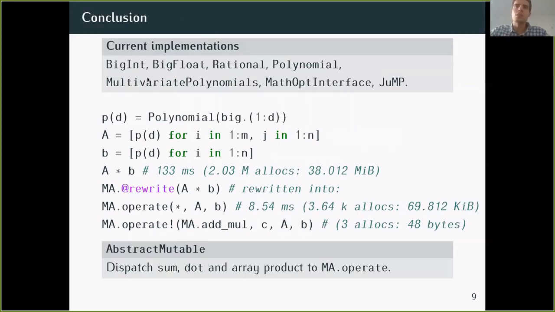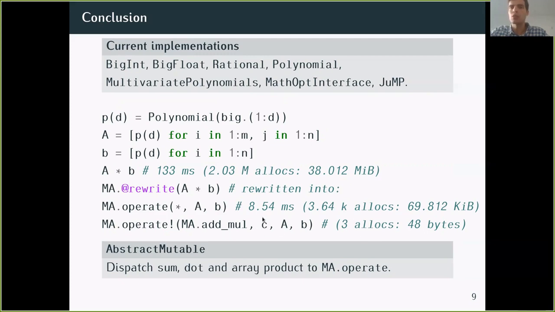So to conclude, we have already quite a few implementations of mutable arithmetics. These are some types implemented in base, and these four packages implement mutable arithmetics for some of their types. And so, for instance, if you create some matrix and vector of polynomials, and you try to do matrix vector multiplication with the default implementation in linear algebra, it's actually quite slow, and it allocates a lot. Now, if we rewrite it like this, it will allocate a lot less and be a lot faster. In fact, almost all the allocation comes from the allocation of the resulting vector. If you pre-allocate it, then you get almost no allocation.